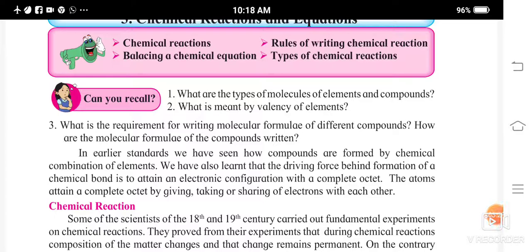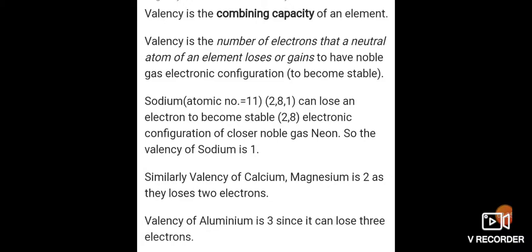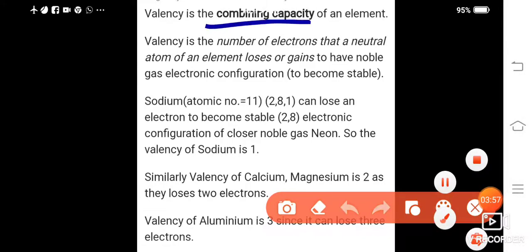What is meant by valency of elements? Valency is the combining capacity of an element. Valency is the number of electrons that a neutral atom of an element loses or gains to have noble gas electronic configuration. You have studied already about this. It is the combining capacity of the element.